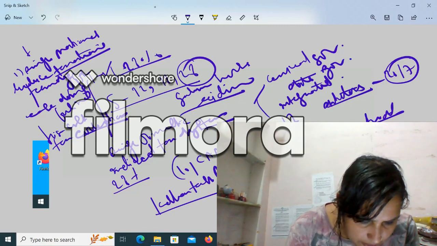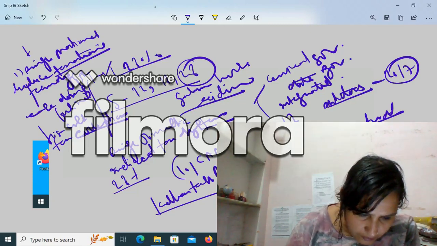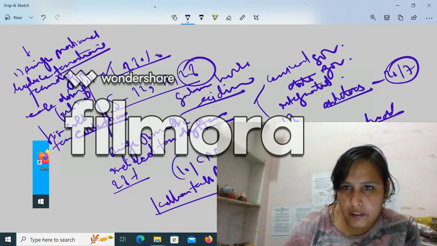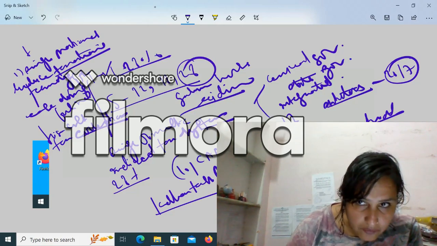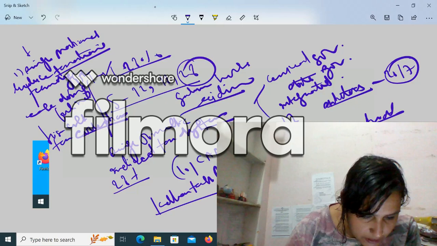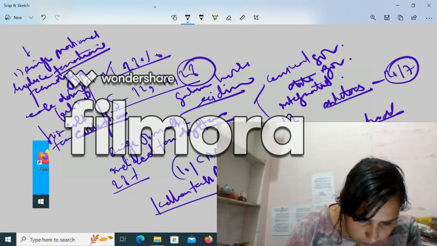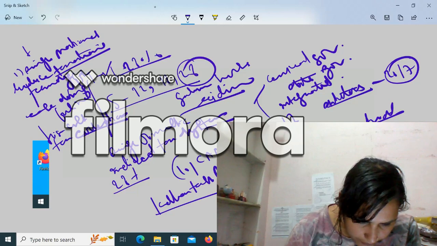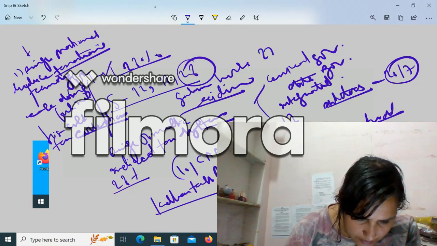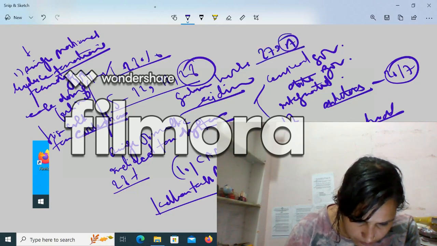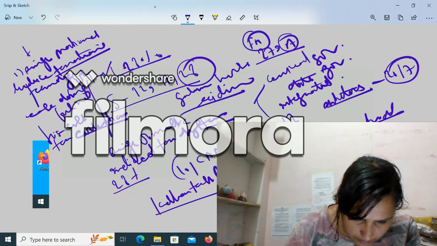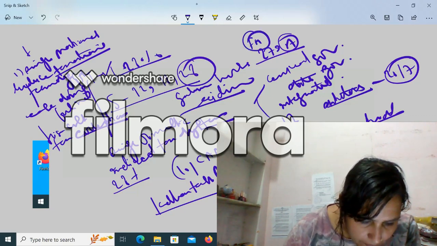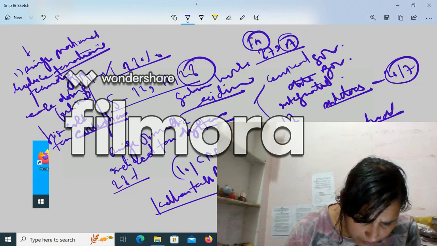Next, the GST Appellate Tribunal. It is a statutory body established under the Central GST Act of 2017. Members include a judicial member, who must be an advocate with at least 10 years of experience, with a minimum age of 50 years and a maximum of 70 years.